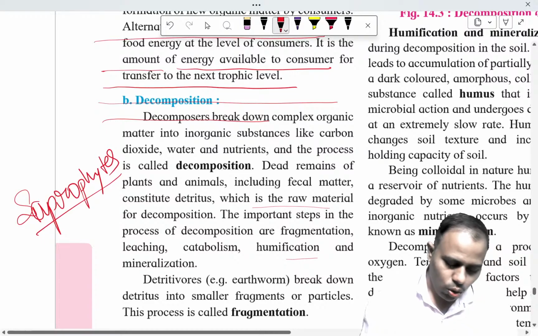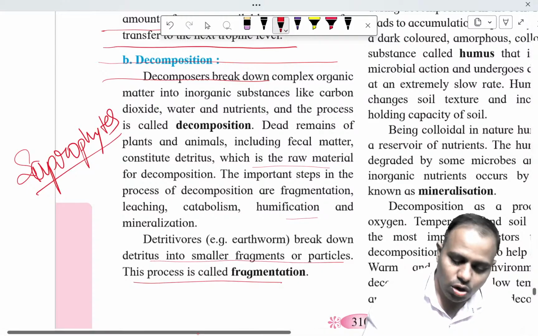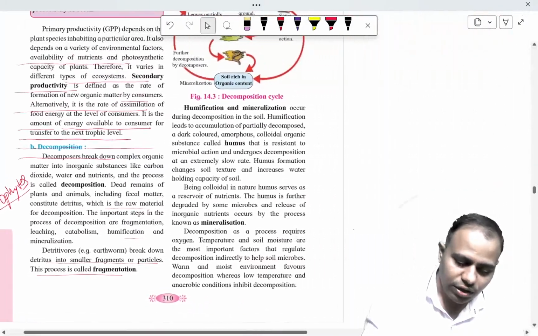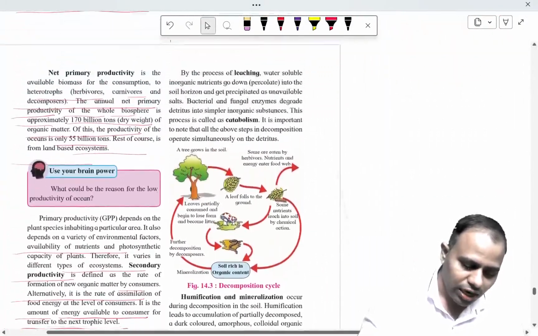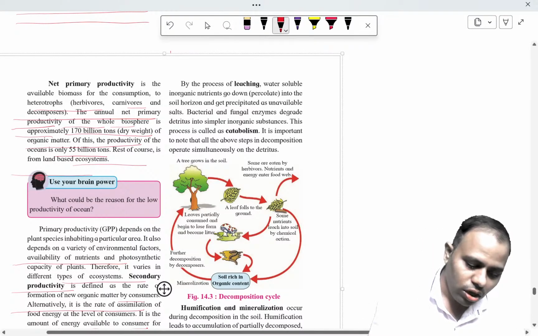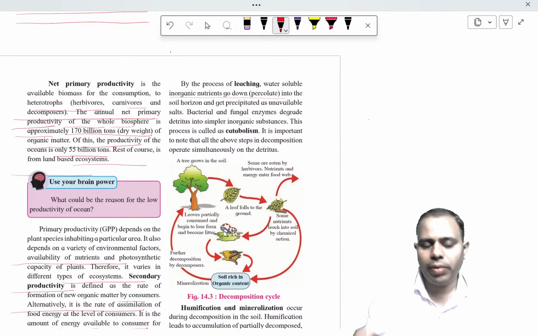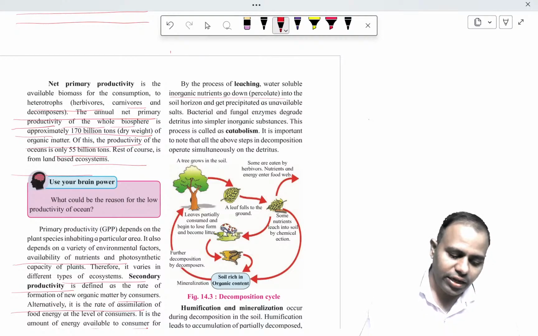Detritivores such as earthworms break down detritus into small fragment particles. This is called fragmentation. There are lots of examples of each and every process given here. Leaching happens through water-soluble inorganic material that percolates in the soil horizon, goes down and becomes available in the groundwater.